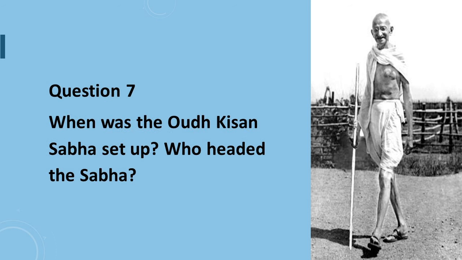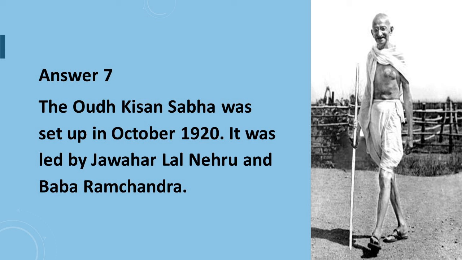Question number 7 says, when was the Oudh Kisan Sabha set up? Who headed the Sabha? Answer to question number 7 is, the Oudh Kisan Sabha was set up in October 1920. It was led by Jawaharlal Nehru and Baba Ramchandra.